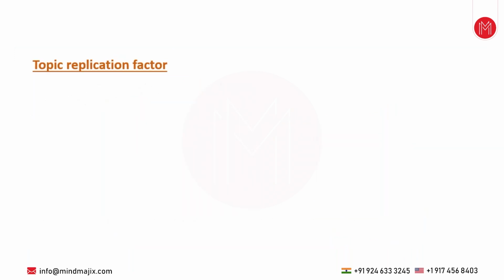Now let's talk about something called the replication factor of a topic. In the previous slides we have seen partitions, right? Now we are going to discuss the replication factor of a topic. This is also another important property of a topic. When you are creating a topic, even in real time, you need to take care of two things. Number one, partitions, which we already discussed. The second important thing is the replication factor. So let's see what is meant by a replication factor in the topic.